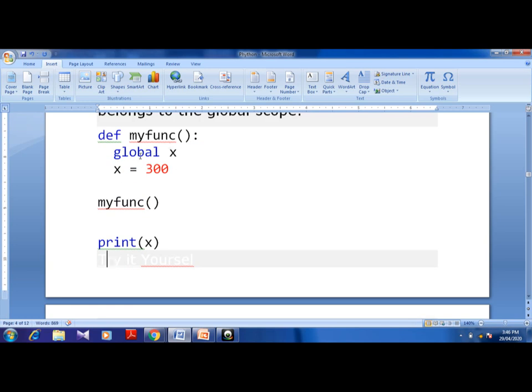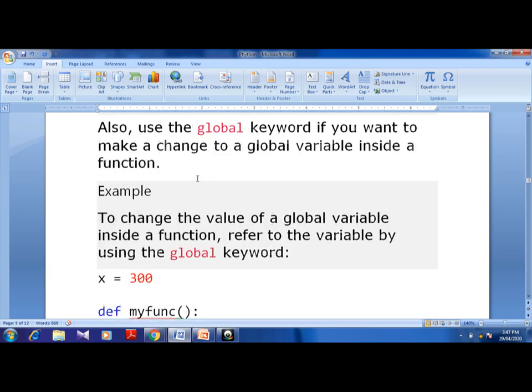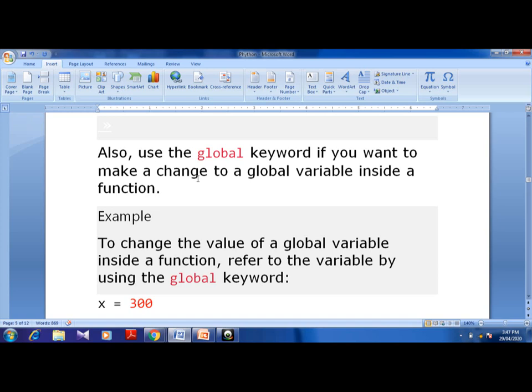So def my function global, the variable has now become global, so you will get the output as 300 when you run the program. Also, you can use the global keyword if you want to make a change to a global variable inside the function. Since you want to make some changes and make the variable a global, you can use the global keyword to make it a global variable.